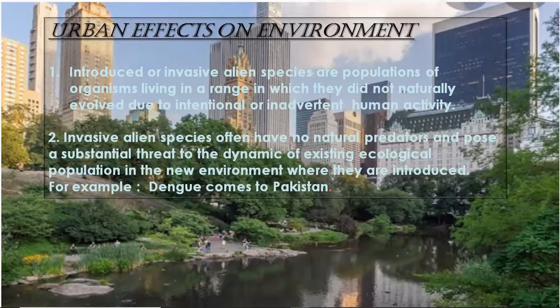Invasive alien species often have no natural predators and pose a substantial threat to the dynamics of existing ecological populations in the new environment where they are introduced. For example, dengue comes to Pakistan.